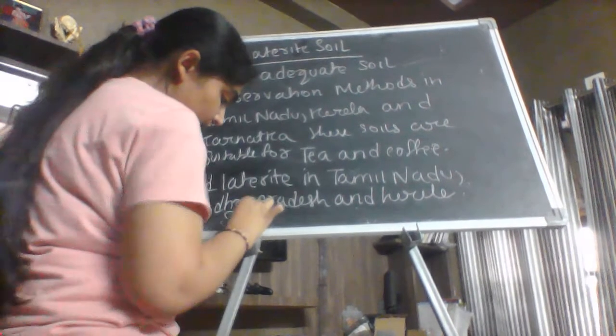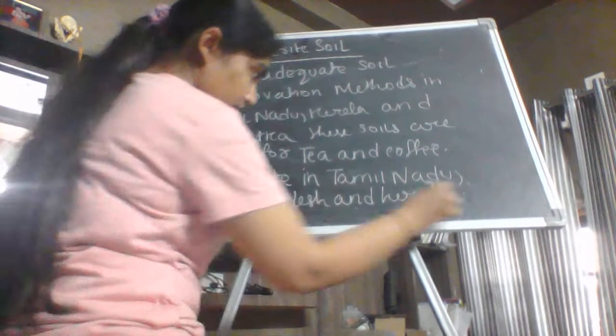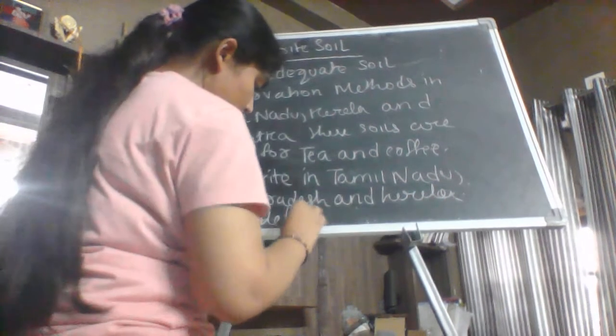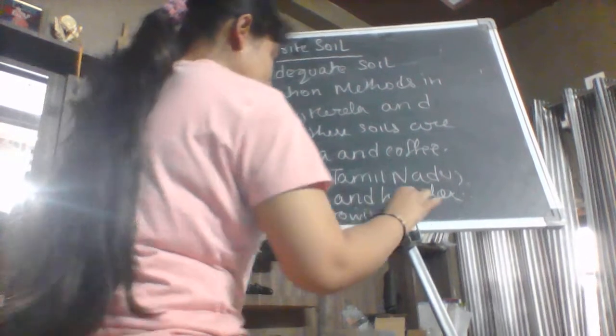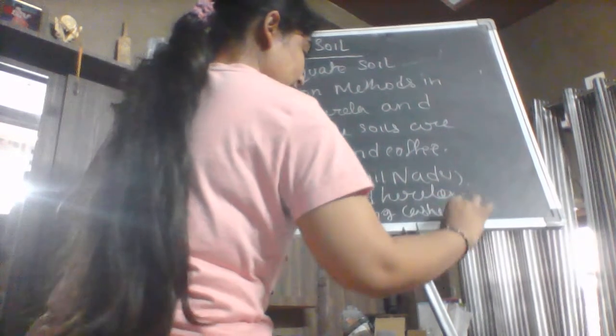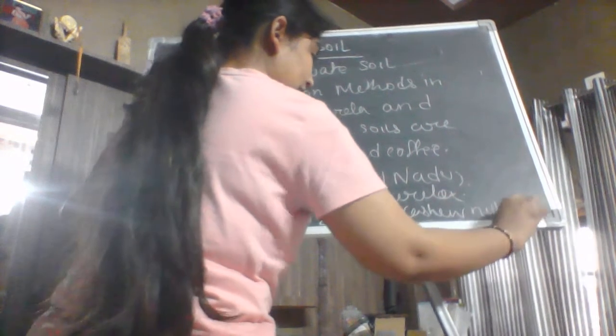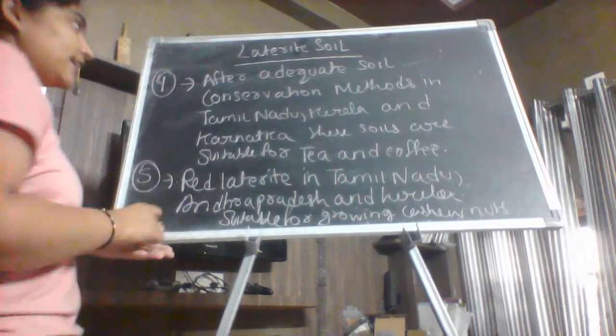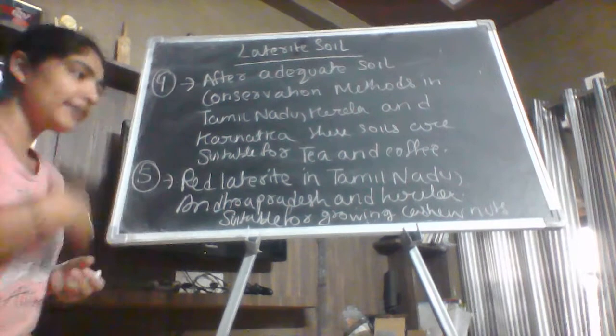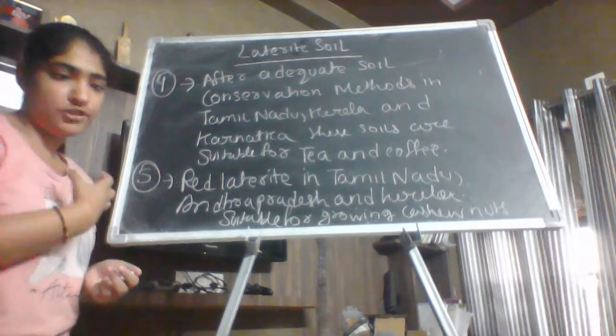Suitable for growing cashew nuts. What are cashew nuts? Cashew nuts are kaju. Okay, so these are the areas where we find the laterite soil along with the features.